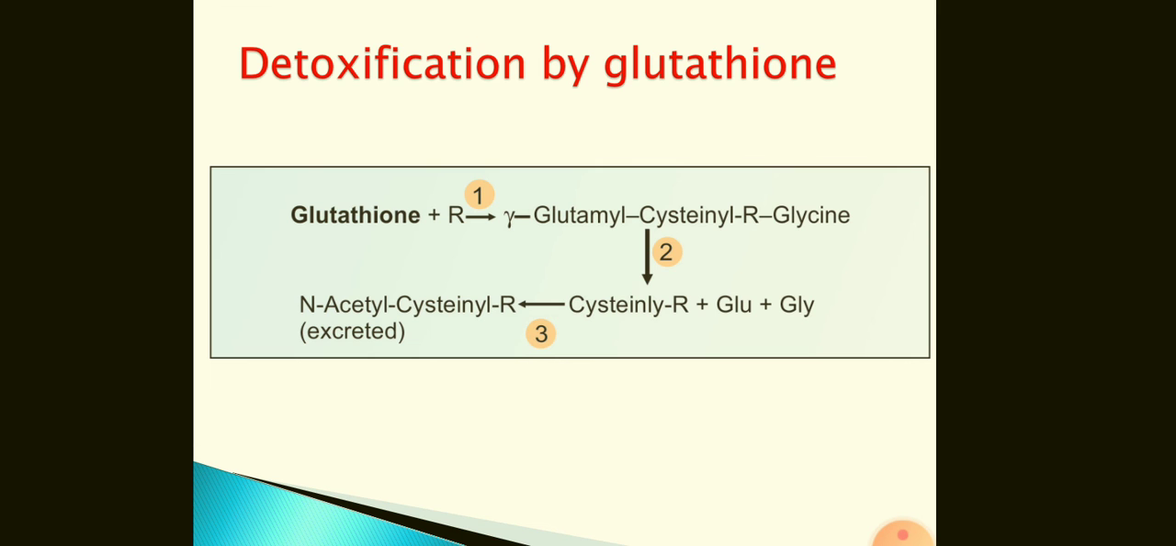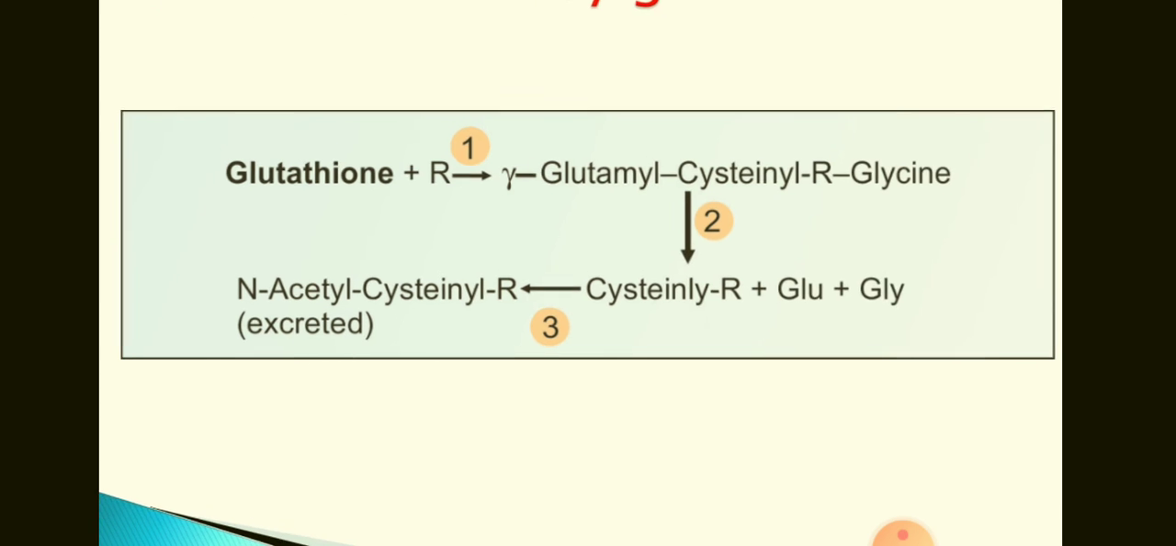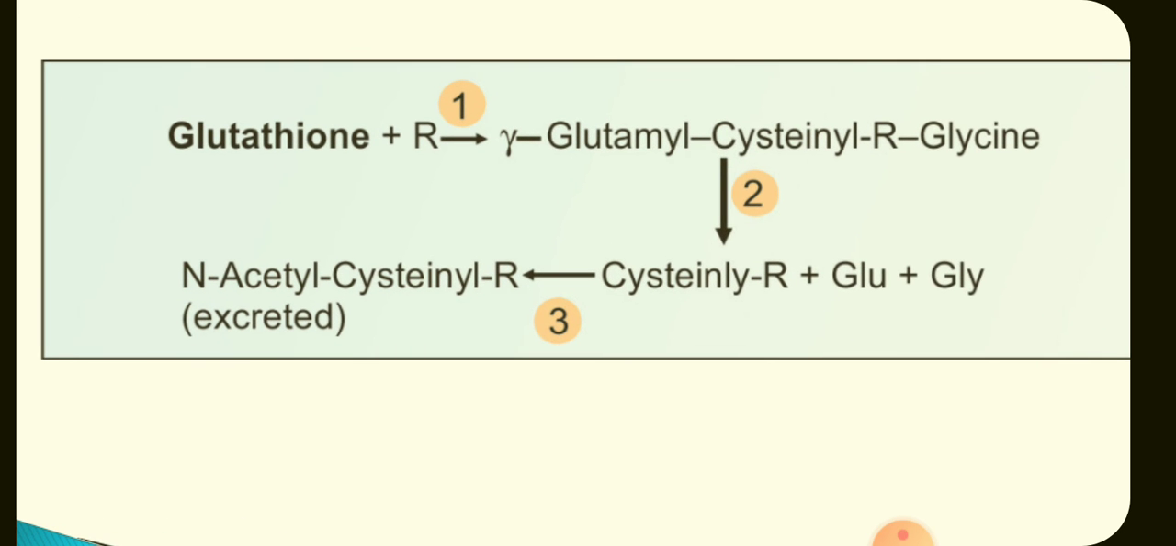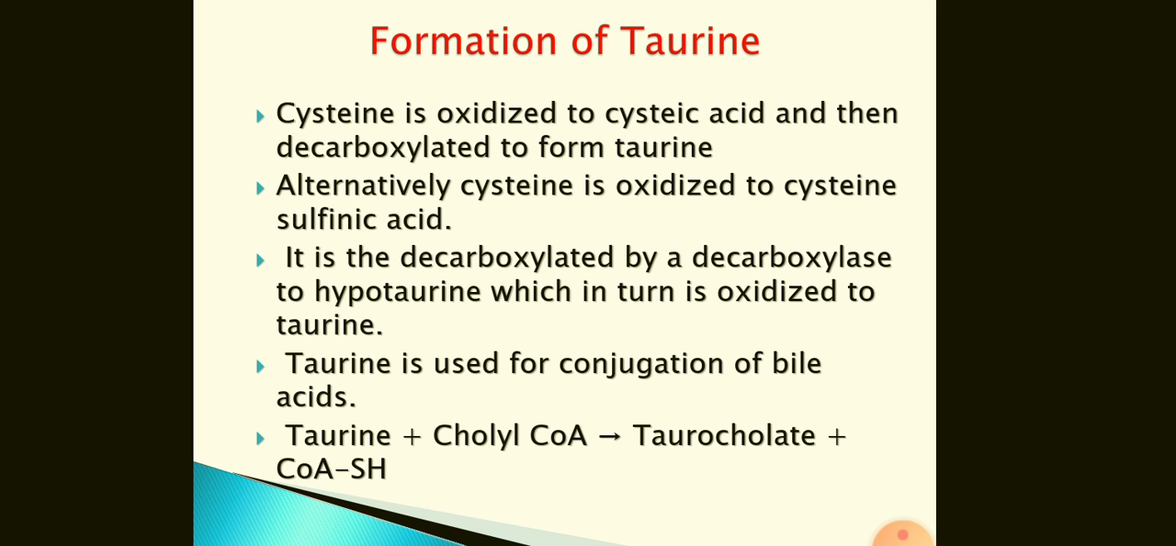Detoxification by glutathione, the general reaction: a toxic compound is combined with glutathione to form a glutamyl cysteine glycine conjugate, which is then split up into cysteine conjugate, glutamate and glycine. The cysteine conjugate gets N-acetylated and it will be excreted.